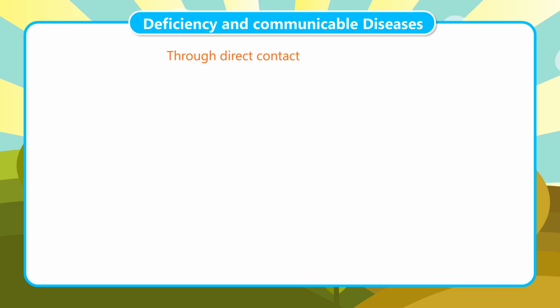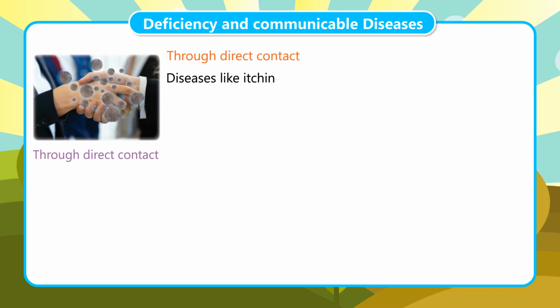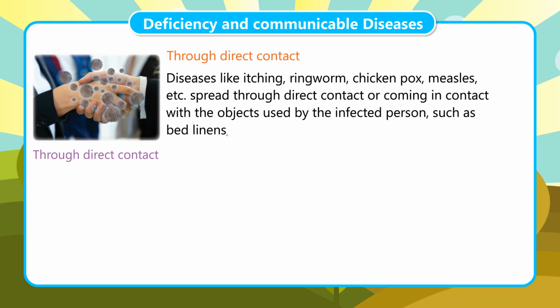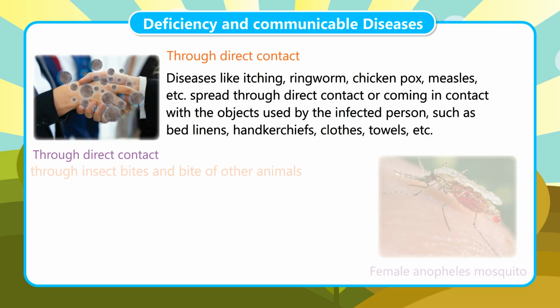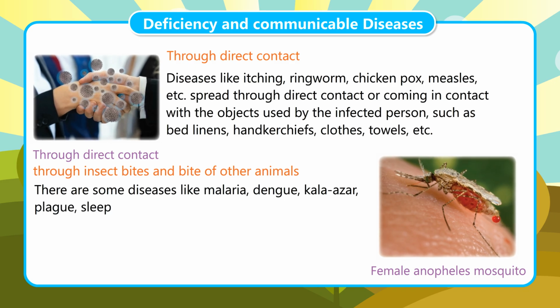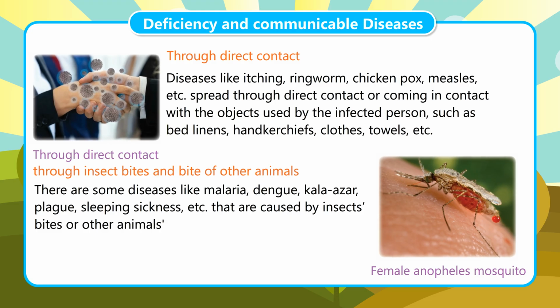Through direct contact. Diseases like itching, ringworm, chickenpox, measles, etc. spread through direct contact or coming in contact with the objects used by the infected person, such as bed linens, handkerchiefs, clothes, towels, etc. Through insect bites and bites of other animals. There are some diseases like malaria, dengue, kala-azar, plague, sleeping sickness, etc. that are caused by insect bites or other animals' bites.